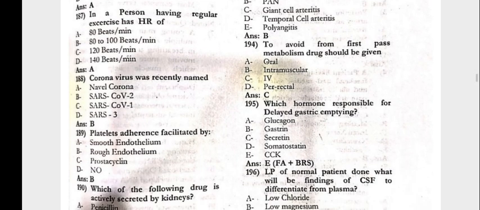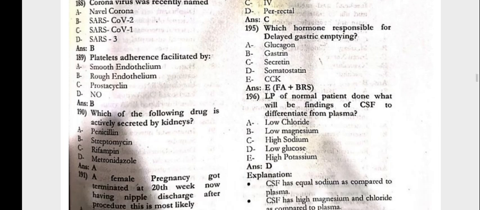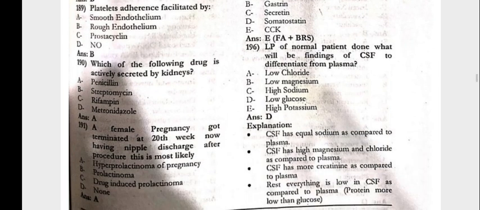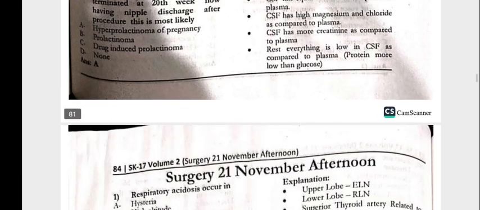Next, to avoid first pass metabolism, the drug should be given IV. Which hormone is responsible for delayed gastric emptying? That is CCK. LP of a normal patient is done; what will be the finding of CSF to differentiate it from plasma? That is low glucose.